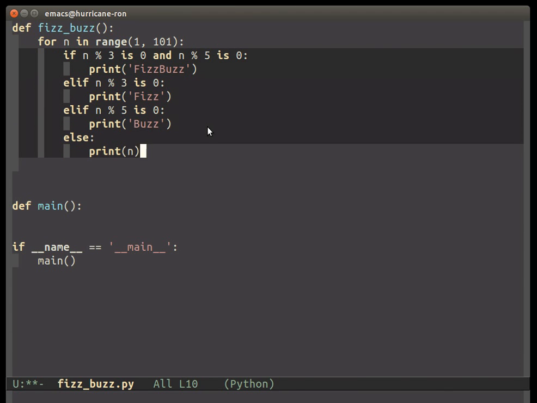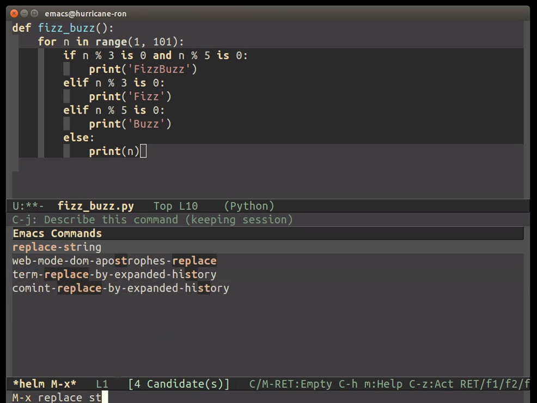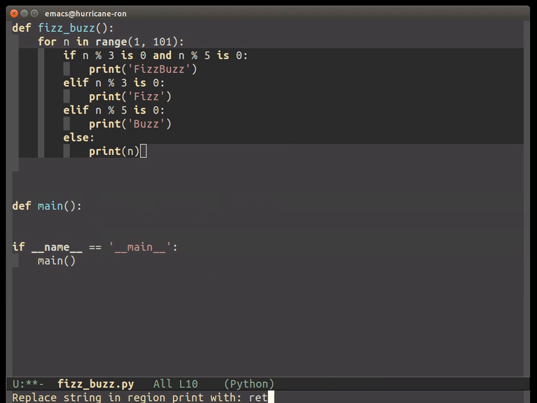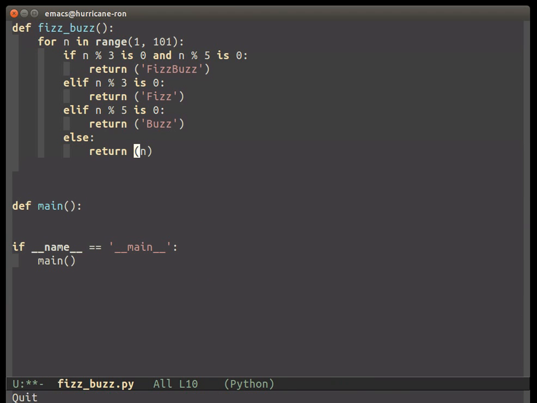And how about instead of printing, great. And then, oh, we can also get rid of all these parentheses. Done. Okay, so now instead of printing FizzBuzz or the number, it's just going to return it.